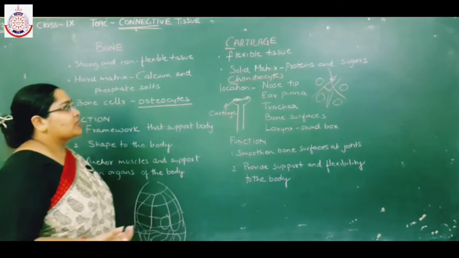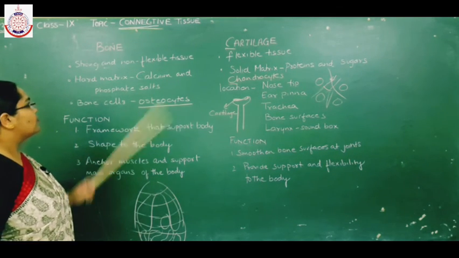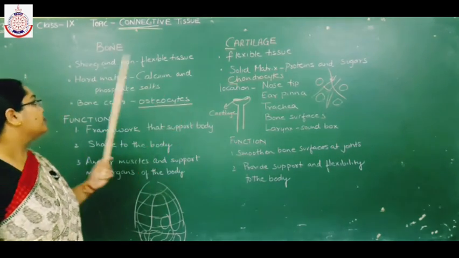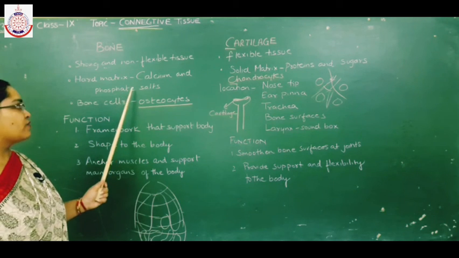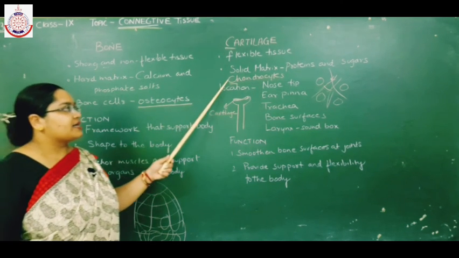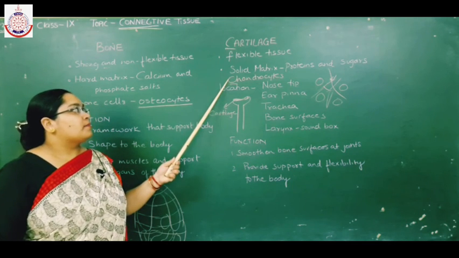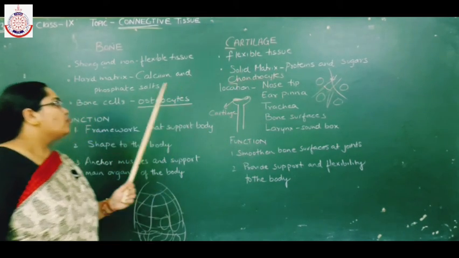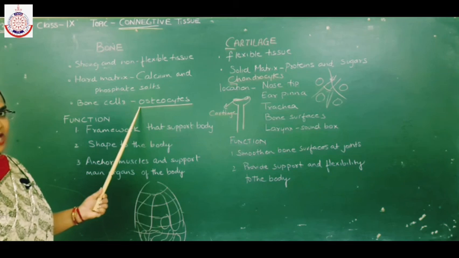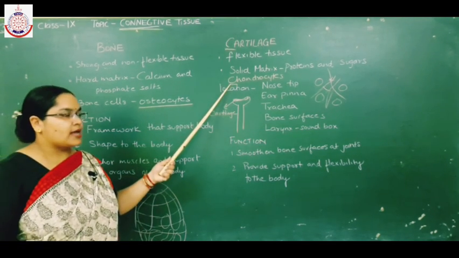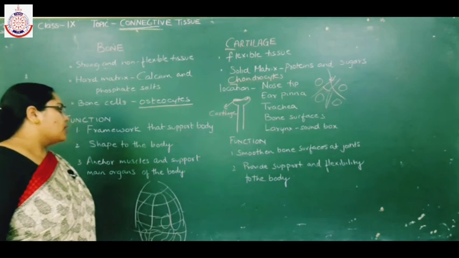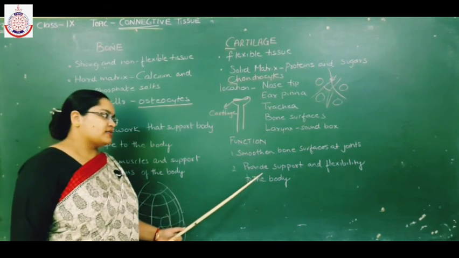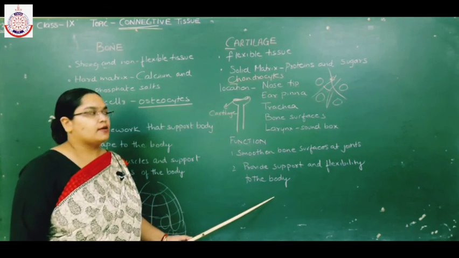So let's discuss the difference between bone and cartilage. Bone is a strong and non-flexible tissue, whereas cartilage is a flexible tissue. Bones have a hard matrix because of calcium and phosphate salts, whereas cartilage has a solid matrix but less so as compared to bones because of proteins and sugars. Bone cells are known as osteocytes, whereas cartilage cells are known as chondrocytes. And these form the framework that supports the body, and they provide support and flexibility to the body.